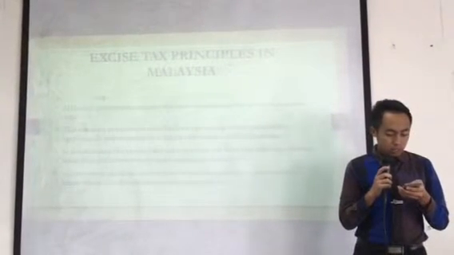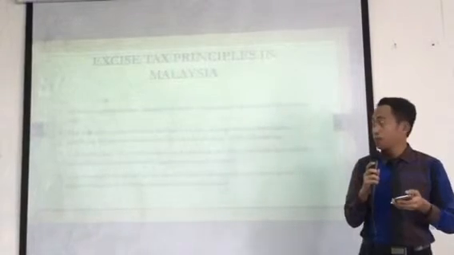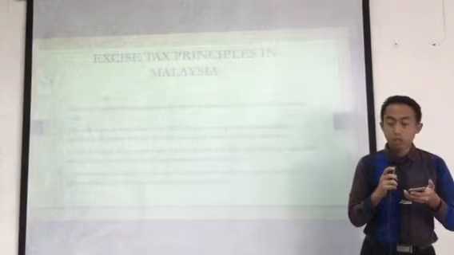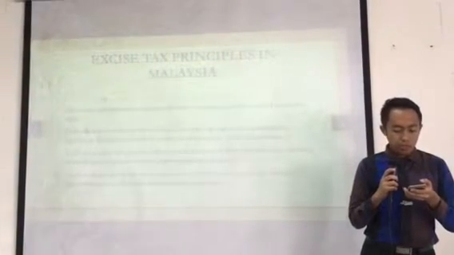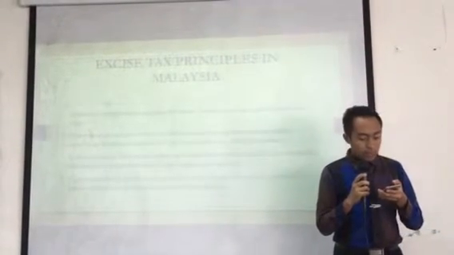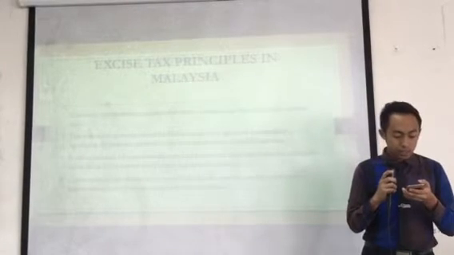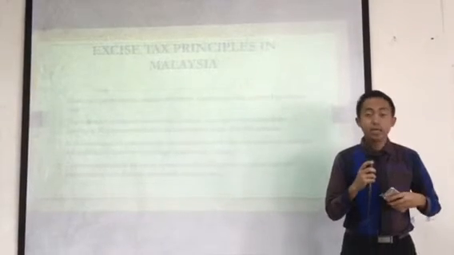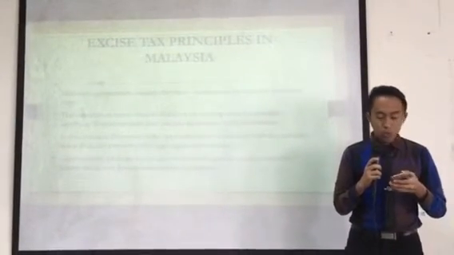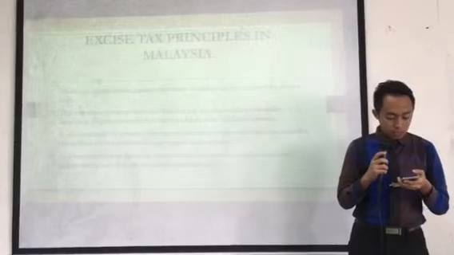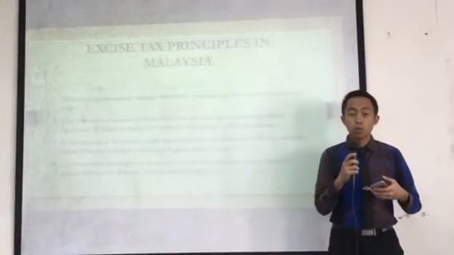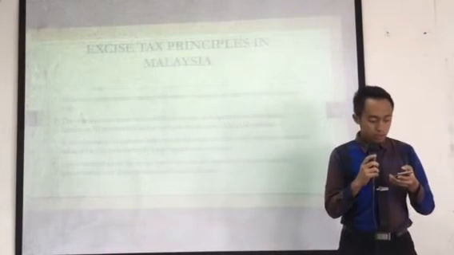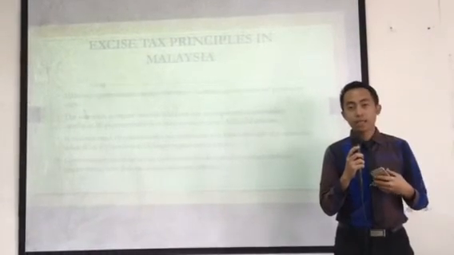Okay, after that, the products that have been chosen by the Malaysian government are most likely cigarettes, just the same as in the United States, where there is also an increase in the sale of illegal products. In Malaysia, as excise prices increase over the years, the price gap between legal and illegal products widens. Goods chosen in Malaysia that are subject to excise duty include liquor, cigarettes, tobacco, motor vehicles, playing cards, and major tax.